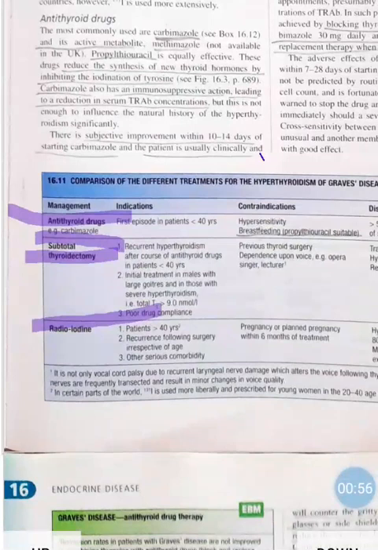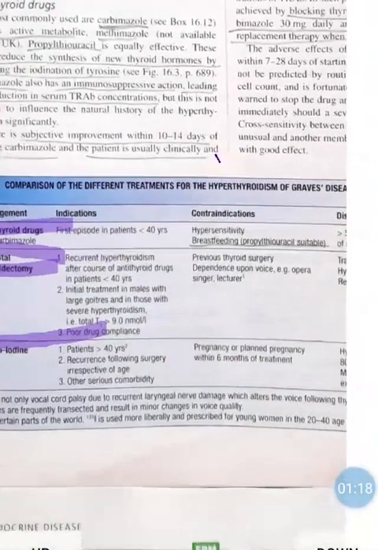So three things can be done. That is antithyroid drugs like carbimazole, which is the safest drug, but in pregnancy we will give propylthiouracil. Subtotal thyroidectomy, we will remove the major portion of the thyroid gland. Then we will do radioiodine ablation.